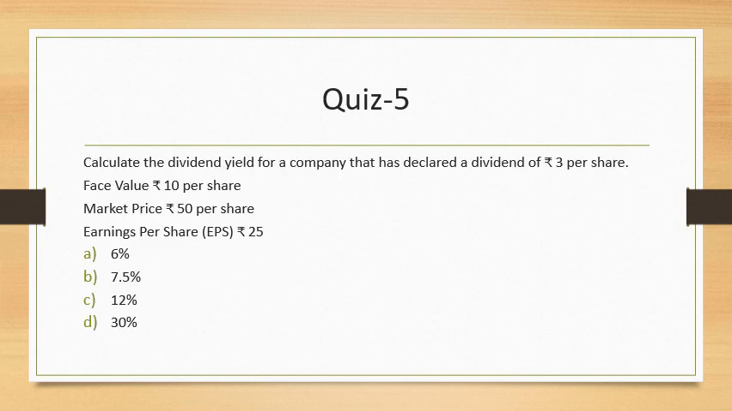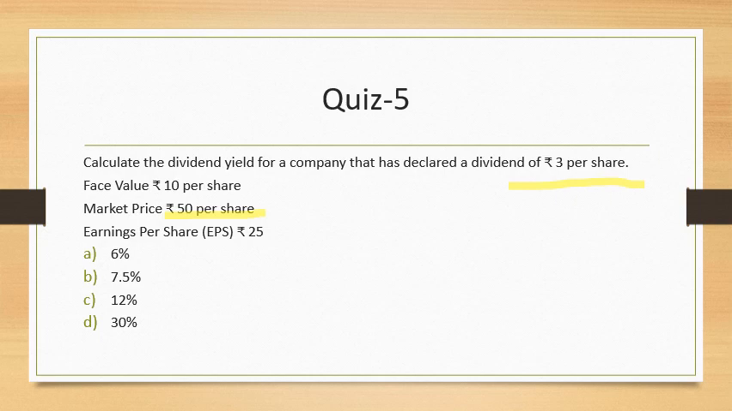The next question is: calculate the dividend yield for a company that has declared a dividend of rupees 3. Now when you calculate dividend yield, you need to know 2 things. What is the dividend per share and what is the market price of the company? All remaining information does not have much significance here. So 3 upon 50 into 100 should give you what is called dividend yield.